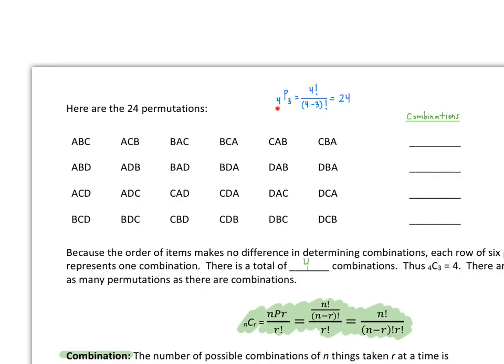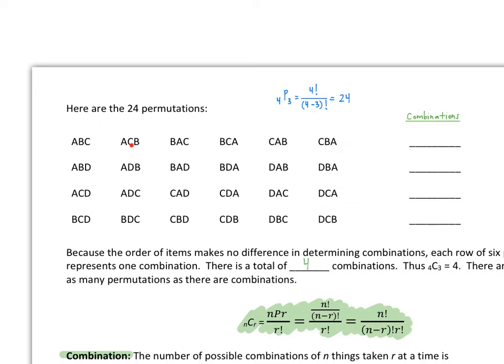We have 4 letters, A, B, C, D, and for the permutation we choose 3 letters for our words. So from last video, we have 4 factorial over 4 minus 3 factorial, which gives us 24. You can see the 24 different permutations here.